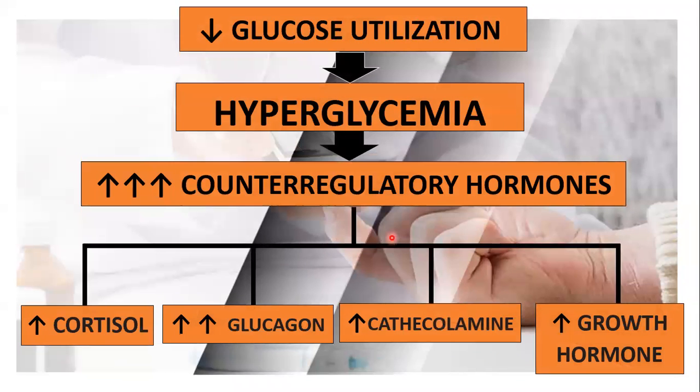This now will lead to decreased glucose utilization, leading to hyperglycemia. This now would trigger an excessive counterregulatory hormone secretion, such as cortisol, glucagon, catecholamines, and growth hormone. Among these four, glucagon plays the major role.